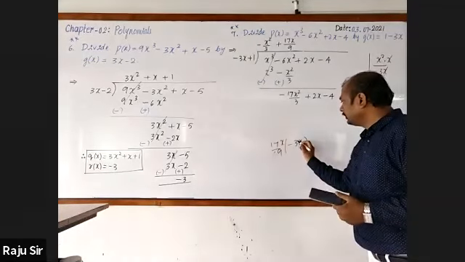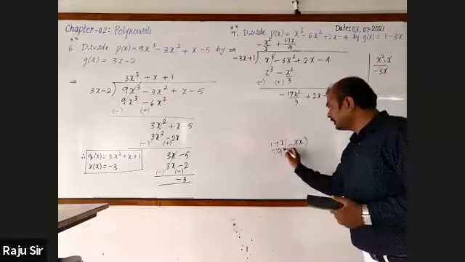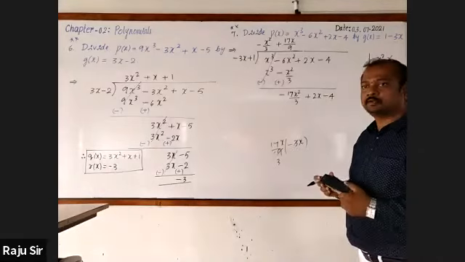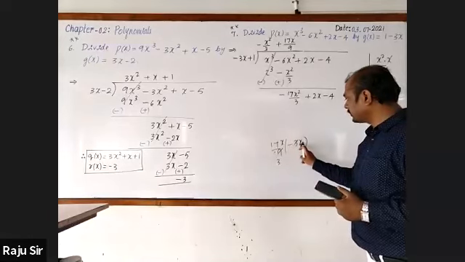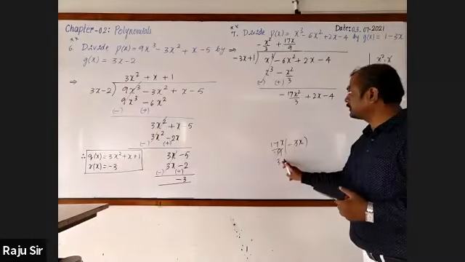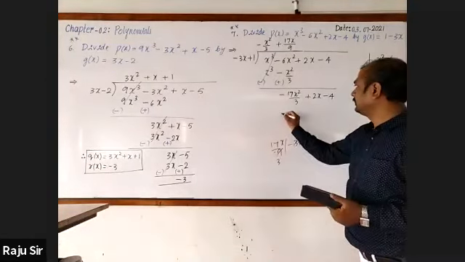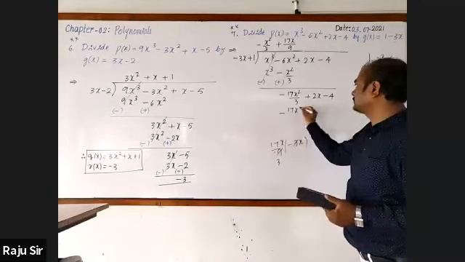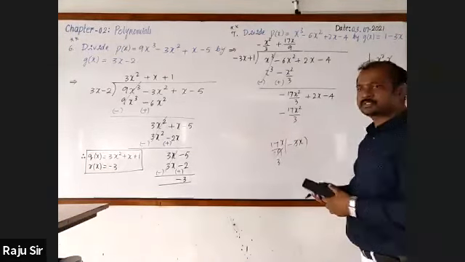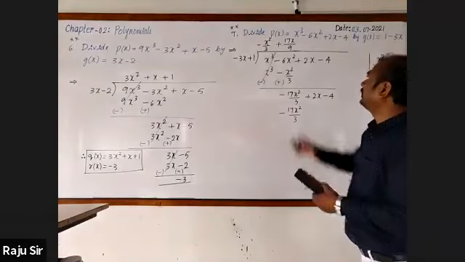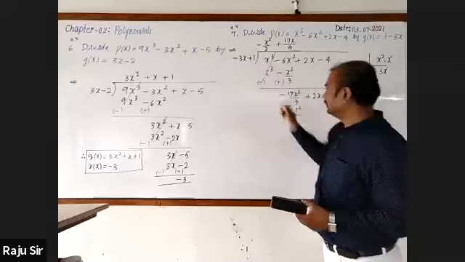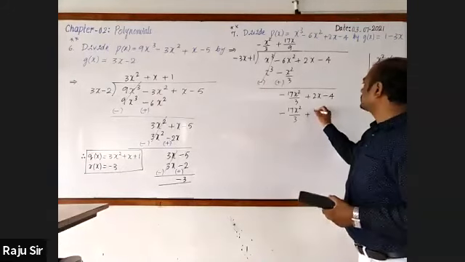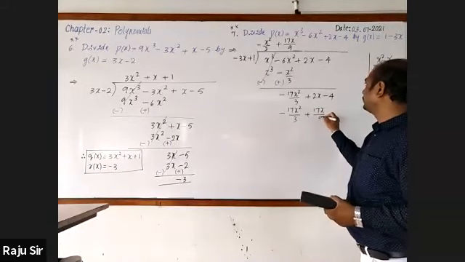If I cancel it, 3 3s are 3. Minus 17x square by 3. Obviously, first term will be same. Next, multiply 17x by 9 with 1. You will get 17x by 9.